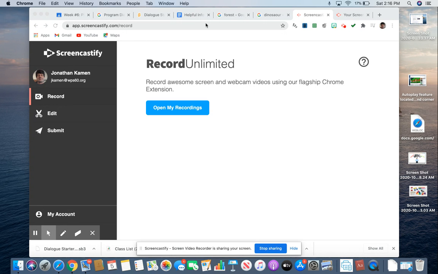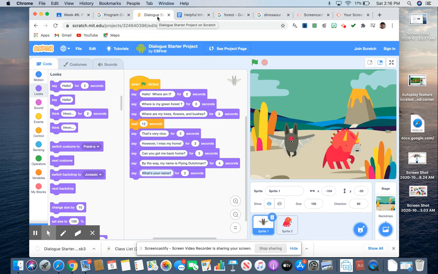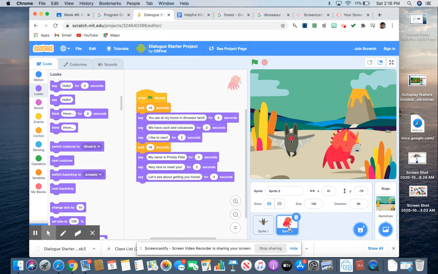We're going to do a program to celebrate Hour of Code Week, which is coming up. The program is going to look like this. I'll show you the sample program that I made between my friends here. This is the Flying Dutchman, and over here is my friend Prickly Pete. This is the Flying Dutchman's dialogue, which is basically what they would say through the program, and this is what Prickly Pete says. If we go up here to the green flag, it starts it from the beginning.